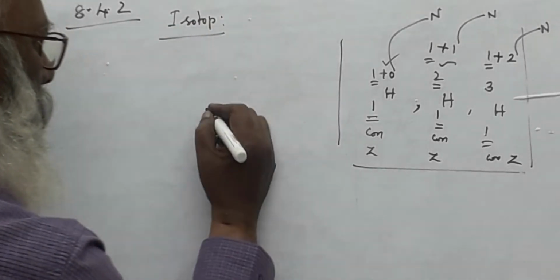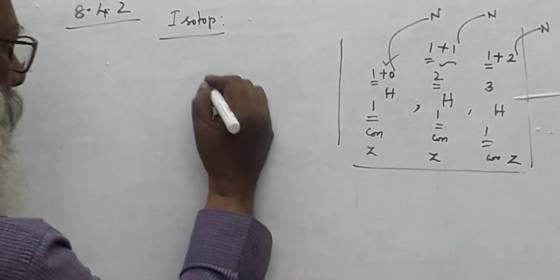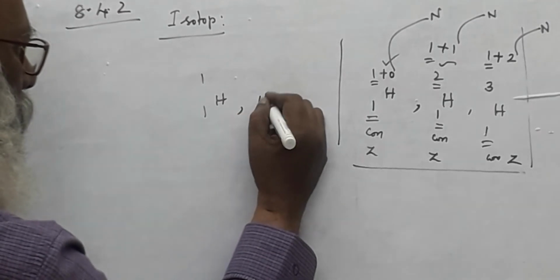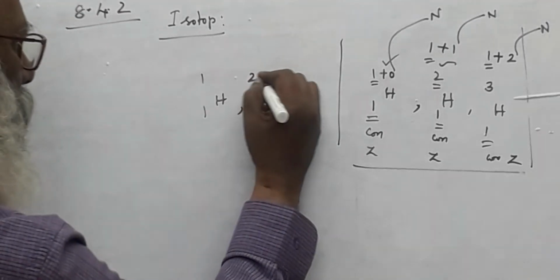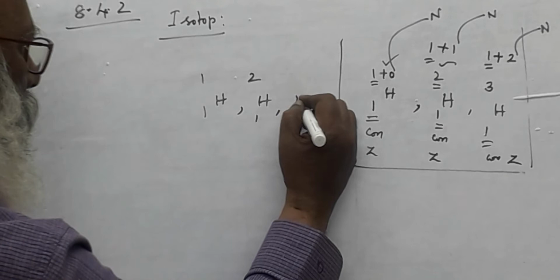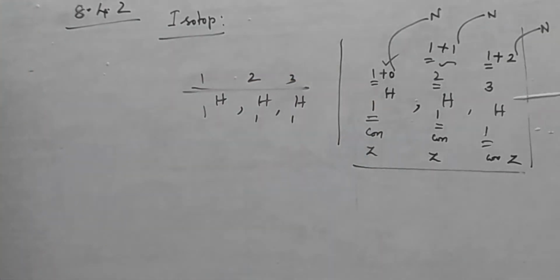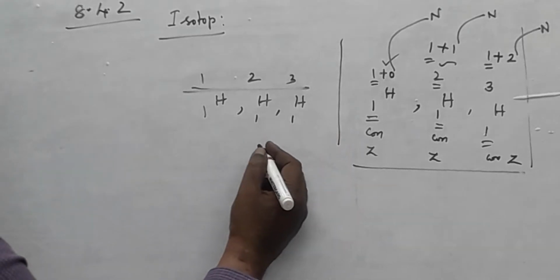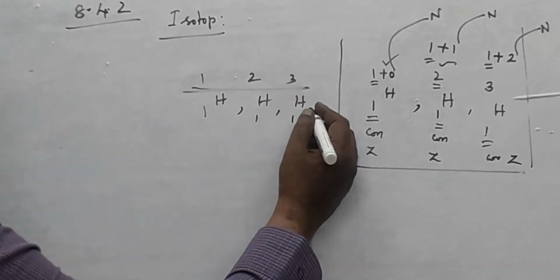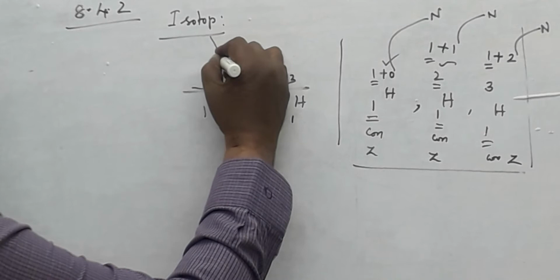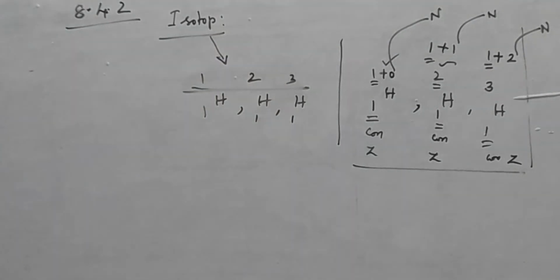Same atomic number, but different mass number. 1H3. Different mass number. Mass number is differed, but atomic number is same. And these are called isotope. These are called isotopes of the element hydrogen.